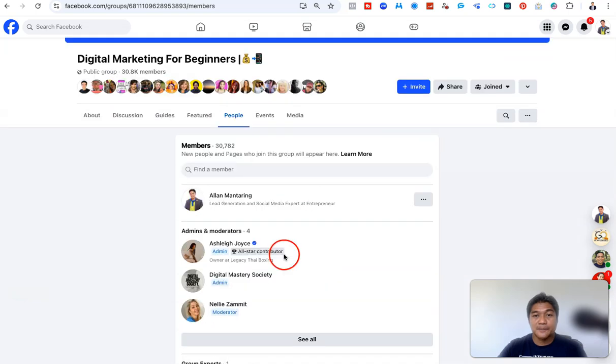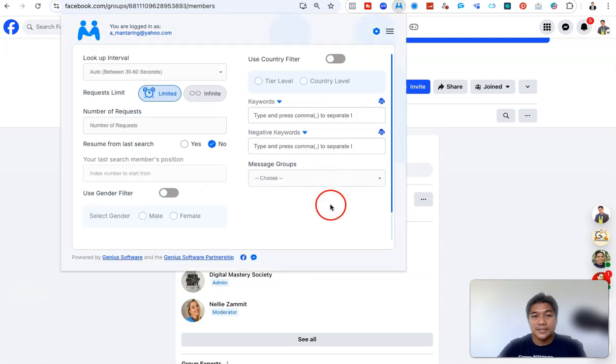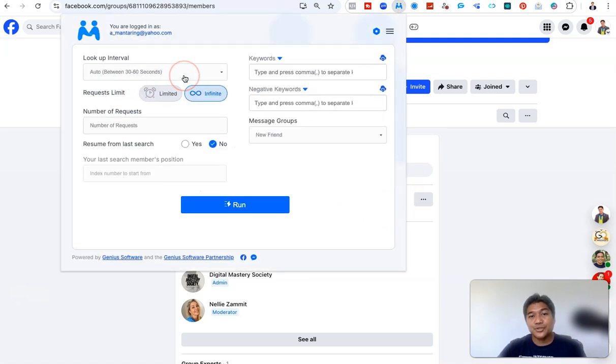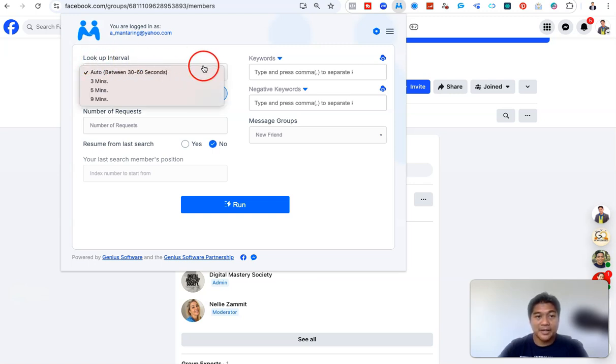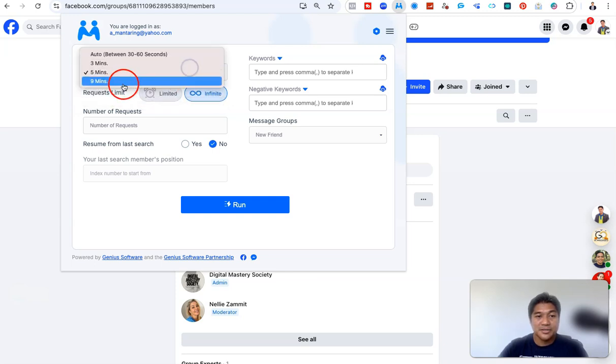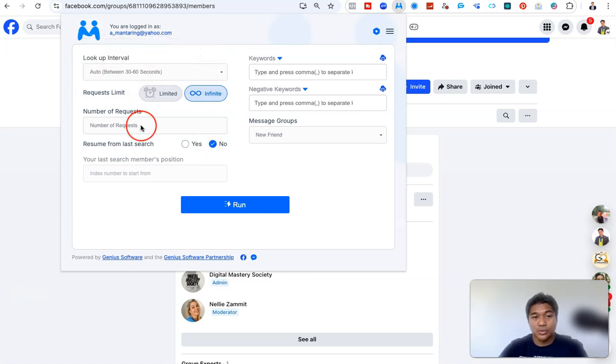When you are here, you click this one, and it's up to you how many minutes you want. For example, we have an interval here: 3 minutes, 9 minutes, 5 minutes, and we have auto, meaning the Chrome extension decides.